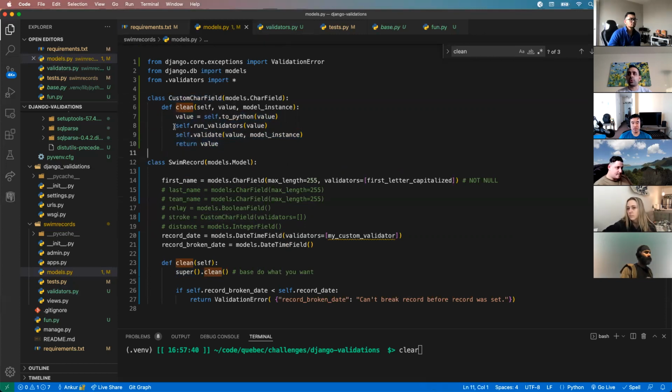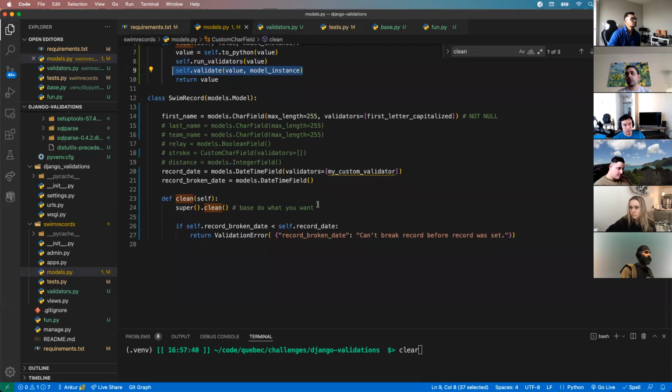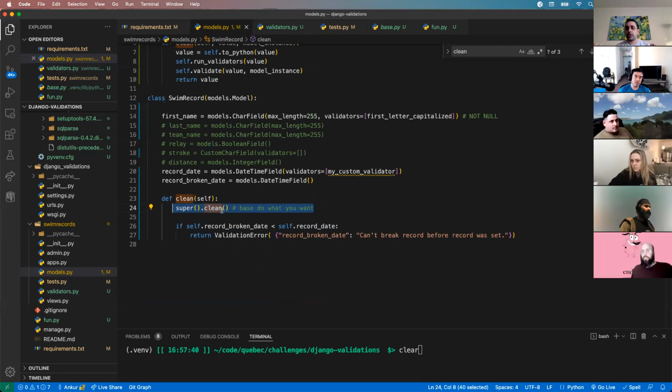I'm creating my own char field, and I'm doing some custom work. I basically changed the ordering of run validators and validate. So I don't want the base class to do this work. I'm going to do the work myself. Versus here, I may want the base class to do whatever it's going to do, and I'm going to add on top of it. So yes, the base class does literally nothing, but that could change. What if Django version 5.0 adds some functionality to clean? I don't want to be limited to avoiding that work. So I want to still let the base class do whatever it needs to do.